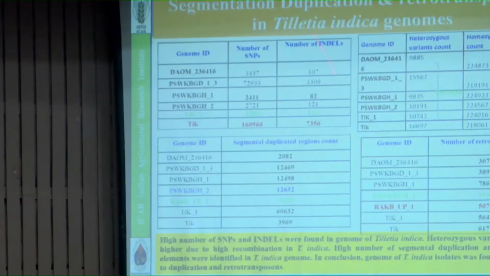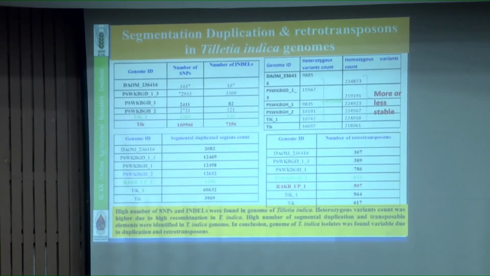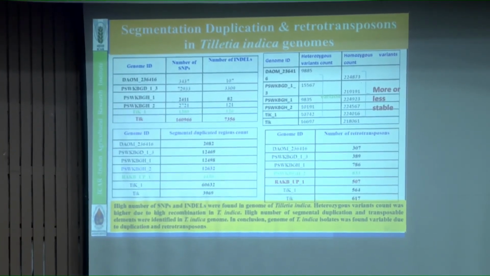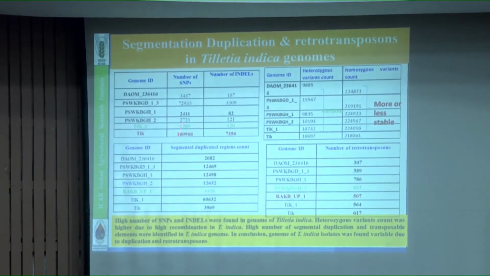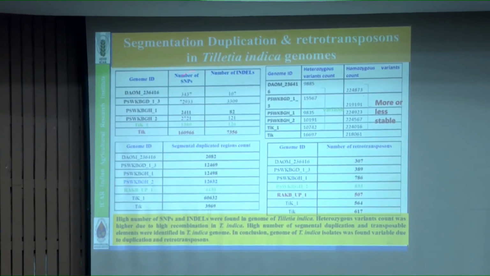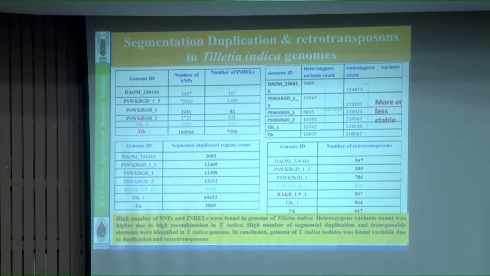Further, what we did, because our genome Tilletia indica is a complicated genome and the pathogen is also complicated: there are 7 genomes already present in the database. So we compared the whole genome of these 7 genomes. You see here the SNPs, a very high number of SNPs were detected in the genome.